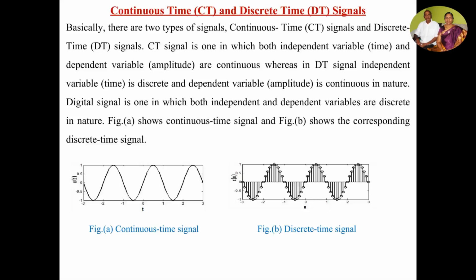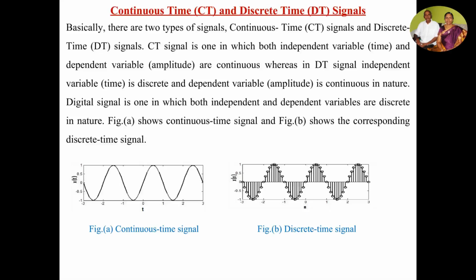Continuous time signal is one in which both the independent variable, that is time, and the dependent variable, that is amplitude, are continuous in nature, whereas in discrete time signal, the independent variable, that is time, is discrete in nature, and the dependent variable, that is the amplitude, is continuous in nature. A digital signal is one in which both independent and dependent variables are discrete in nature.